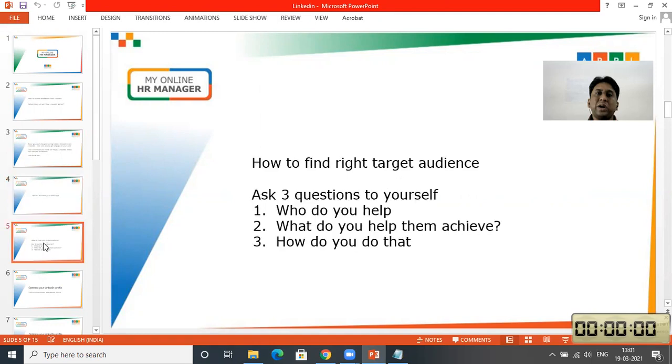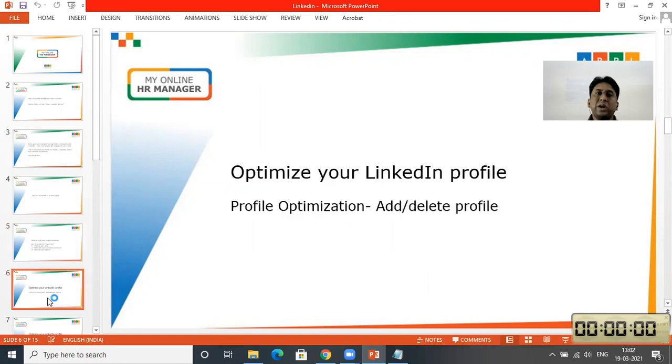The next step is to ask yourself three questions. Who do you help? What do you help them to achieve? And how do you do that? Write down these answers and this concept will be more clear. What we are doing is first preparing our LinkedIn account to attract candidates, and the next step would be how to source.